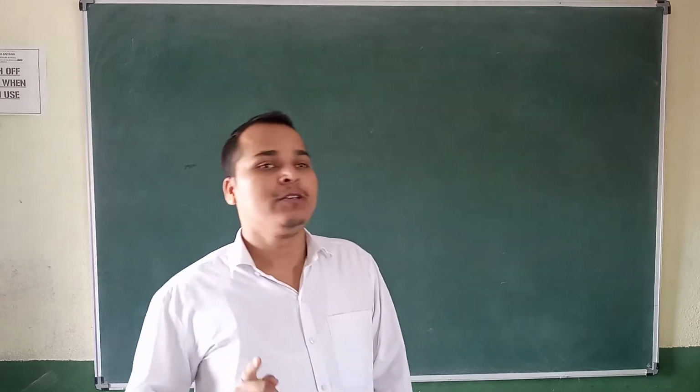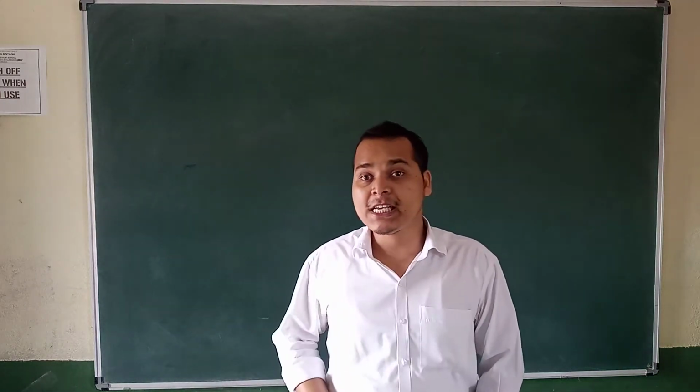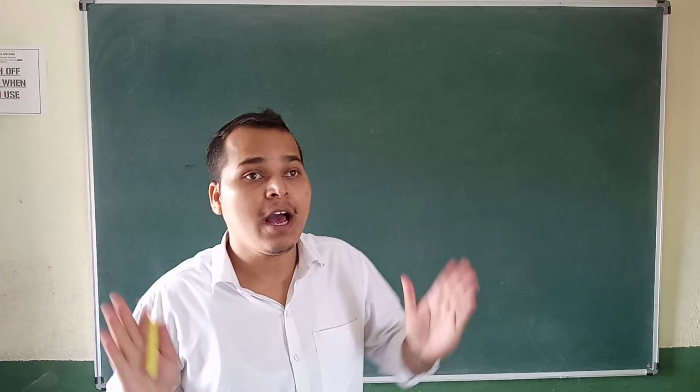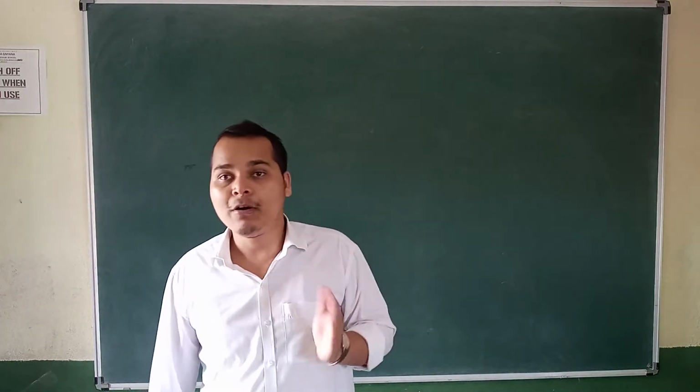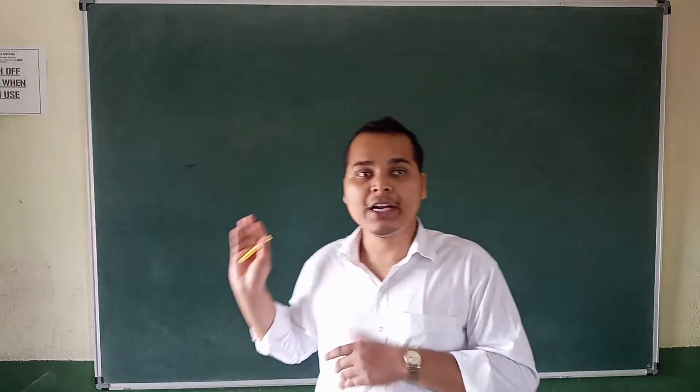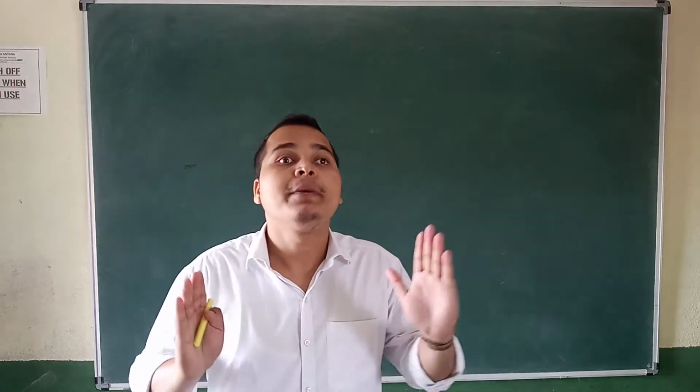In the previous classes I have already discussed the test of a nutrient. In this period I am going to discuss the vitamins.